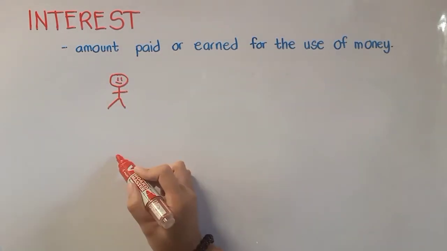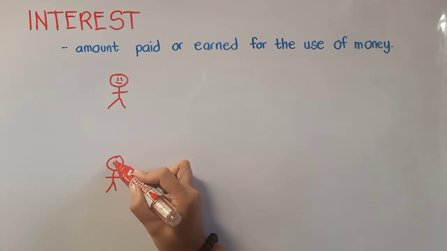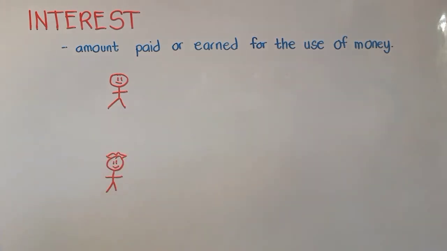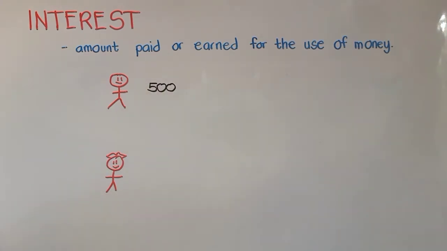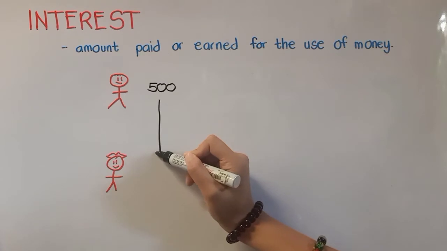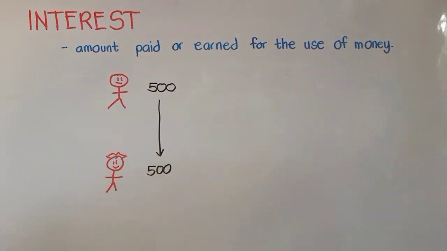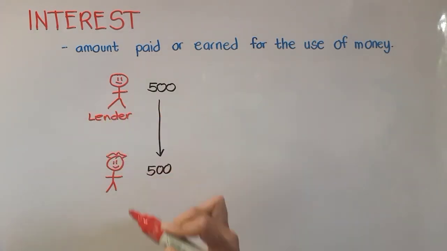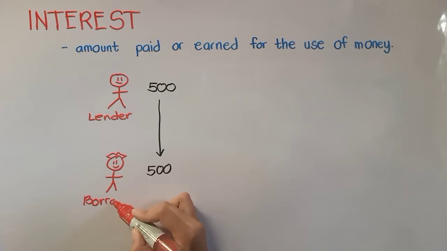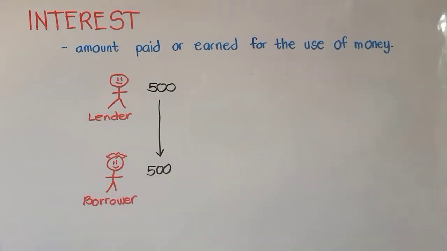Say for example, this is your friend and this is you. Now you needed money for something. So your friend here, who has 500 pesos, lended you the said amount. So your friend is who we call the lender, and you are our borrower. Now after a year, it's time to pay your debt.